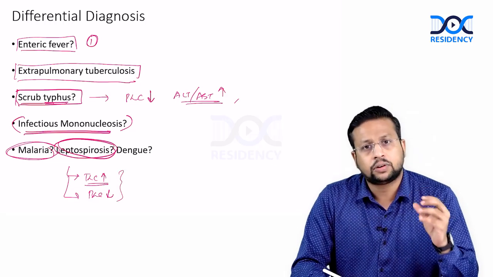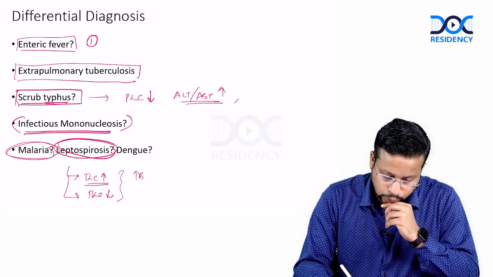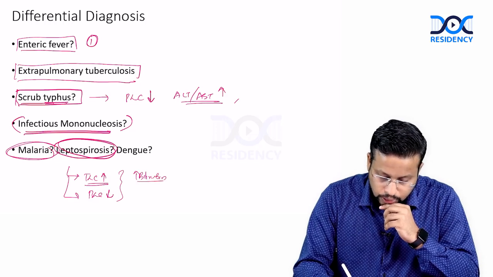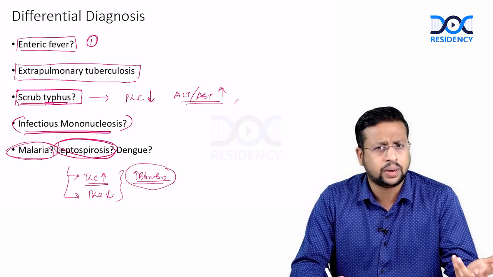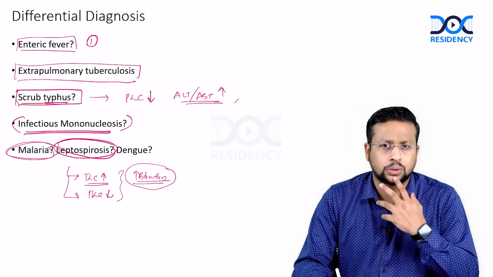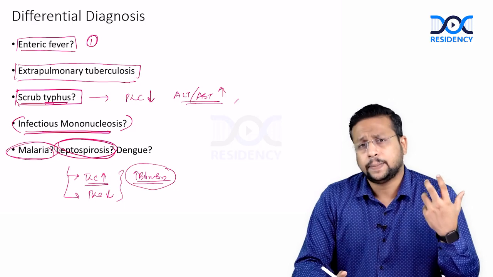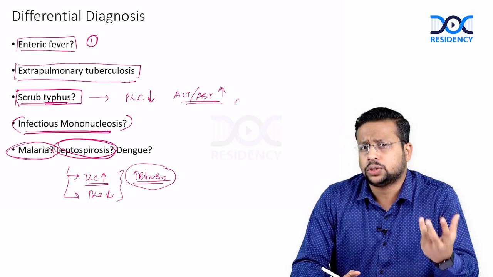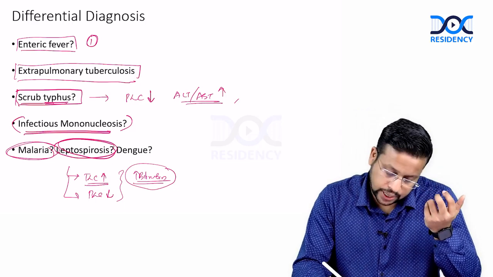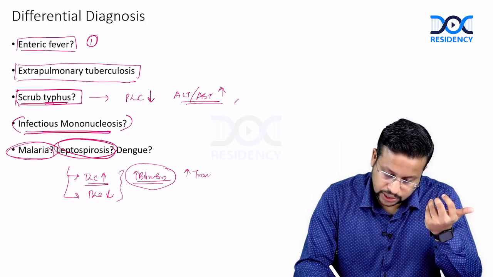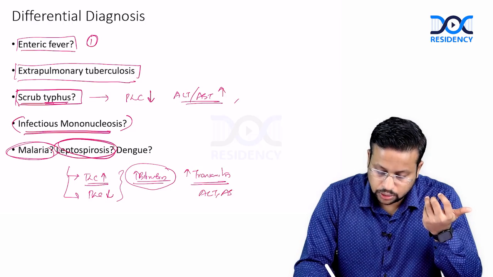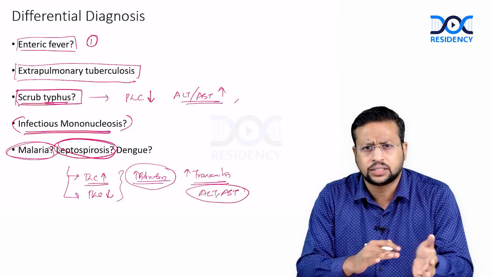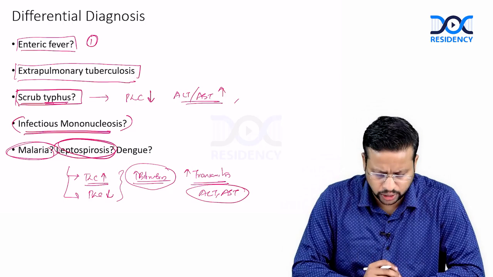And if you look at the liver function test, there will be an increase in bilirubin. Bilirubin may be normal in mild leptospirosis, but usually when a patient presents to a hospital with such a long duration, elevated bilirubin should prompt us to think of leptospirosis. Along with that there will be a transaminitis as well. So ALT, AST will be modestly elevated, in the 100s, 300s, 400s, not above 1000 usually.